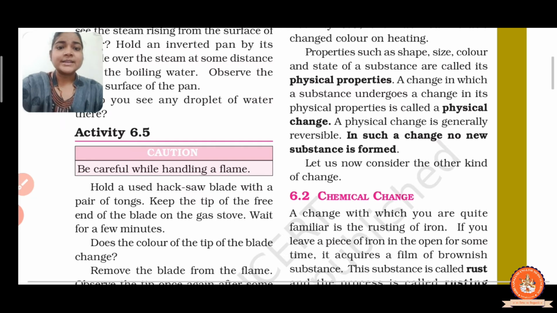Right? Now let us start the activity. First of all, take a used hacksaw blade. Now hold the used hacksaw blade with the help of a pair of tongs.